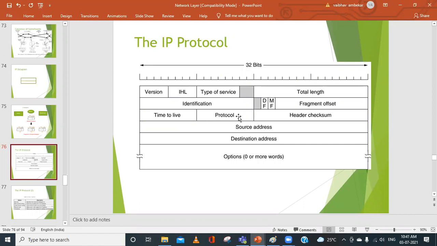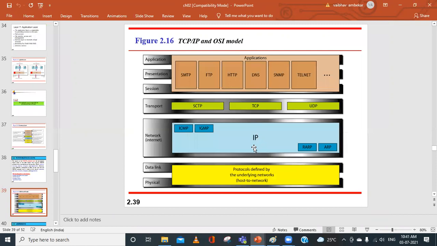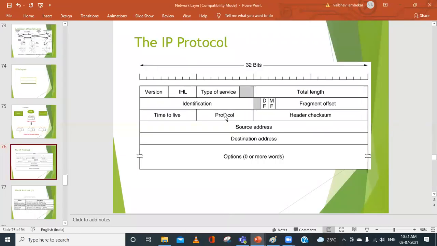Next, we have something called the protocol. So when this datagram is being received at the destination, it has to be sent to the next layer, that is the host to network layer. So which protocol should it use? For that, we will be using this protocol, whether it can be TCP or UDP. So which protocol should handle this datagram further, that will be indicated with this protocol.